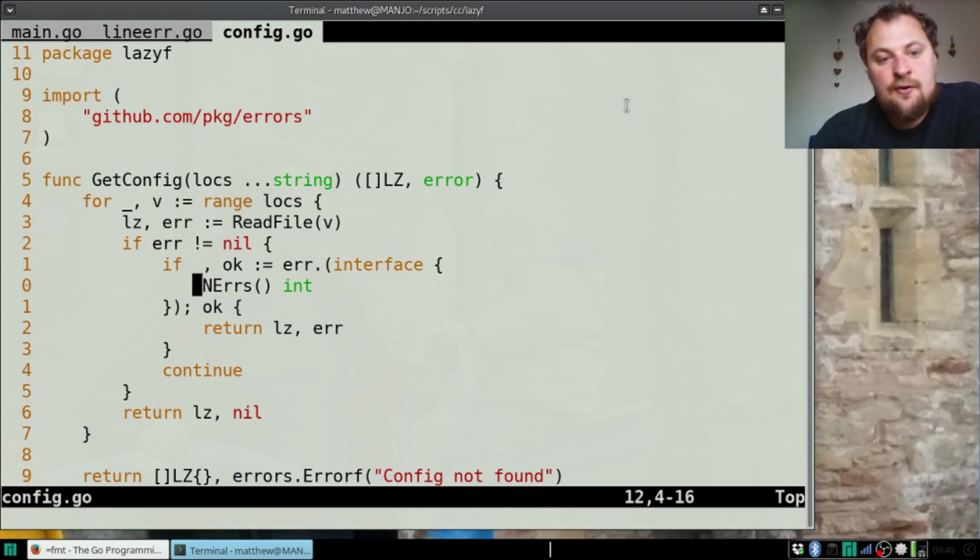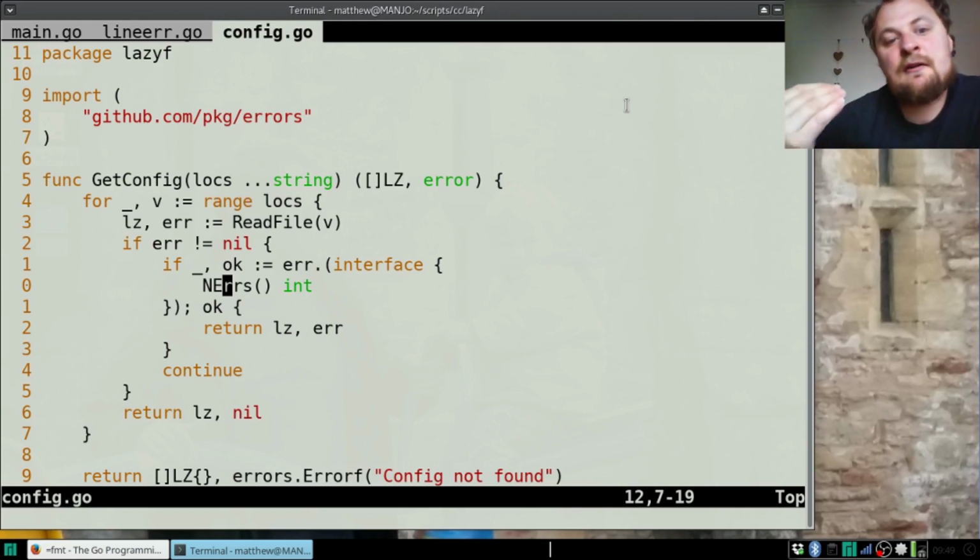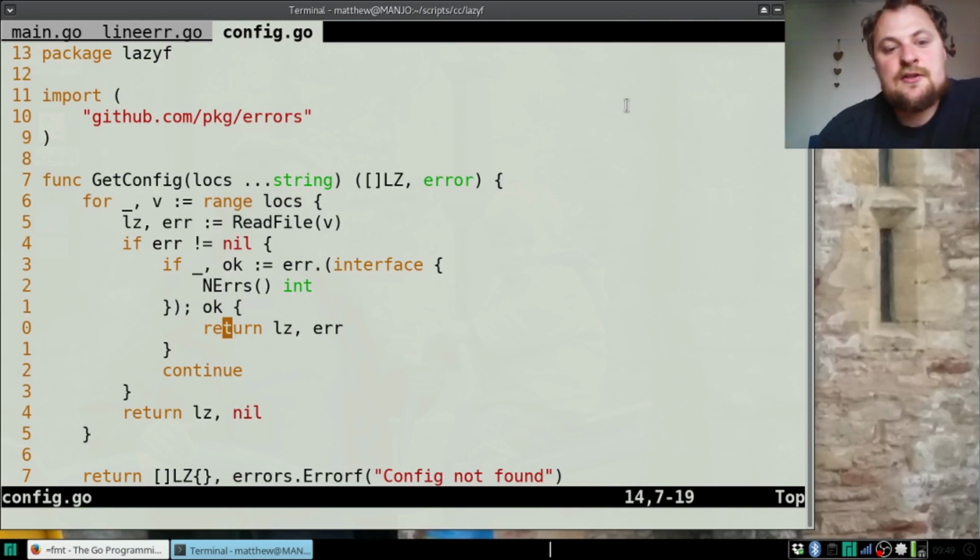And so I looked for this n errors. I tested to see if I could assert it as something with n errors, which was that method the error group had. And if I could assert it was an error group, then that meant I knew that I'd found the config file, so I should return the error as it was and not look for another file.